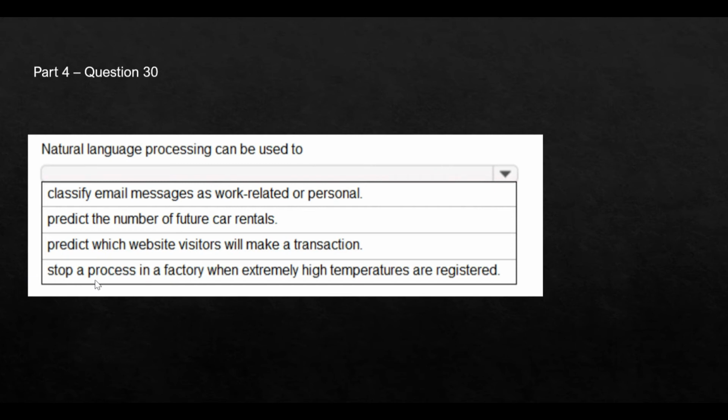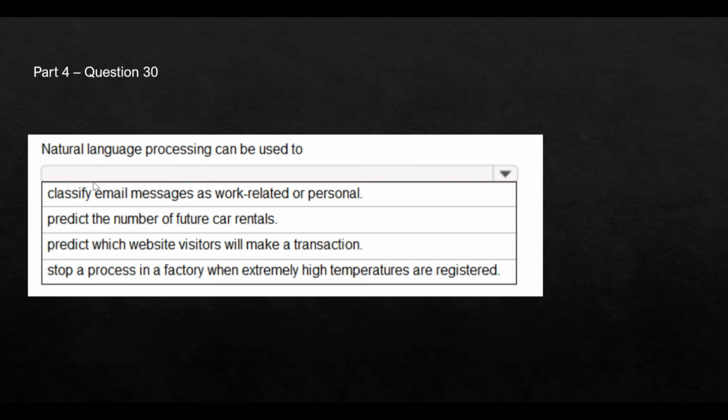And fourth says stop a process in a factory when extremely high temperatures are registered. So this use case doesn't have anything to do with NLP, because there is no document or email message, etc. Whenever you use NLP, there has to be some sort of document, email messages, or a JSON document, something where the messages can be read.